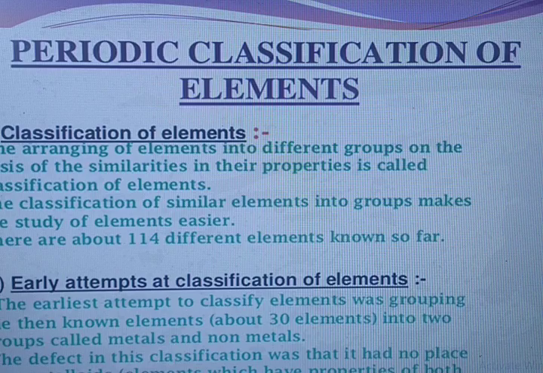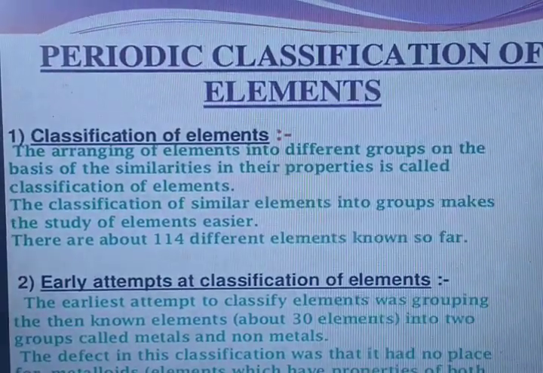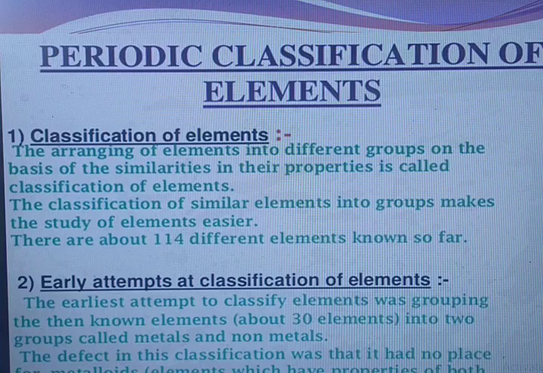So now you can see this periodic classification of elements. The arrangement of elements into the different groups on the basis of the similarities in the properties is called classification of elements.